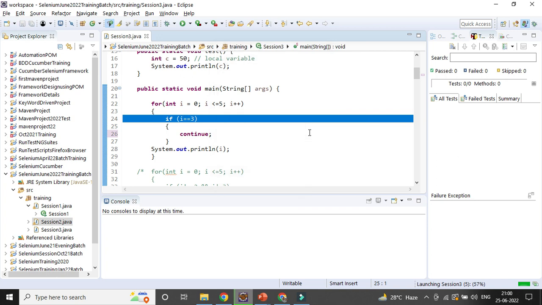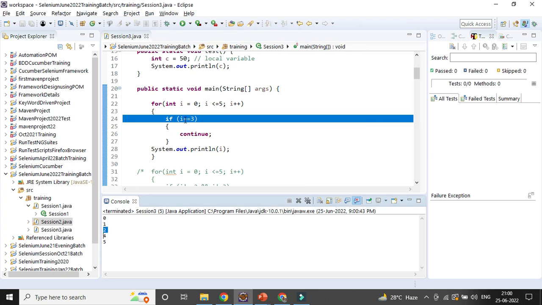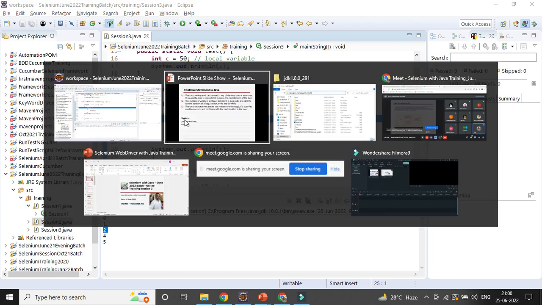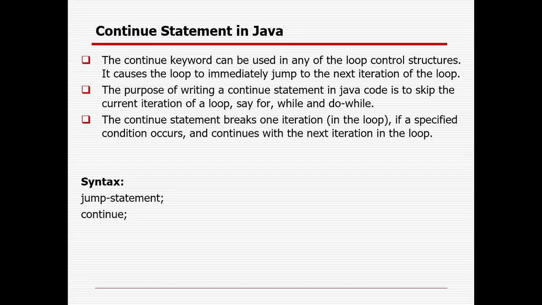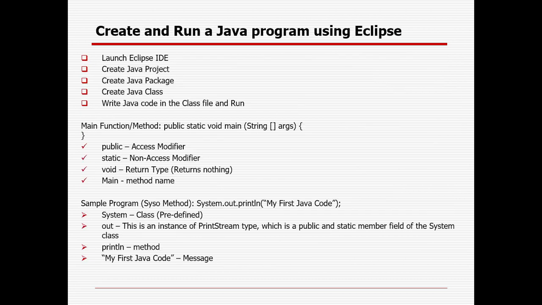So you can see 0 1 2 coming, 3 is getting skipped. As and when the condition is matching, that particular step will be skipped, and then the remaining lines of code will be executed, right? So let's recap today's topic. After that I will take all the questions in case you have anything. From today onward, four sessions will be for Java, right?